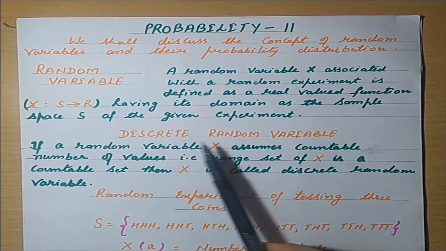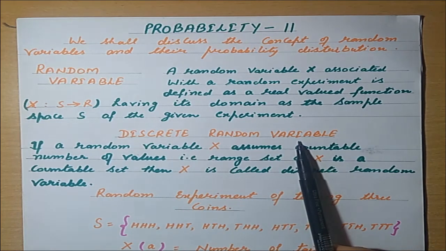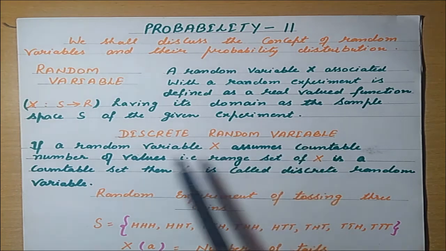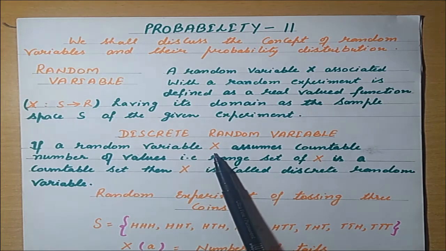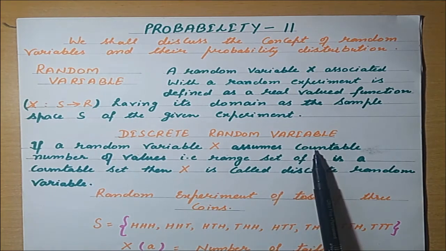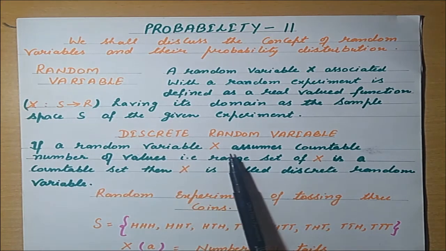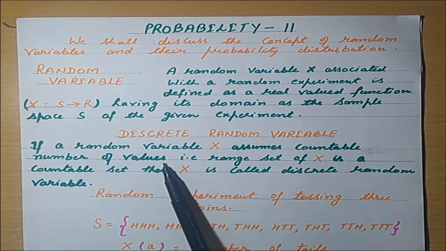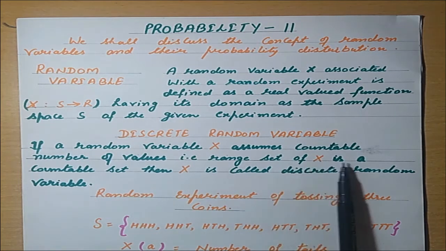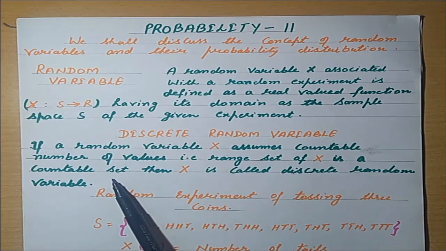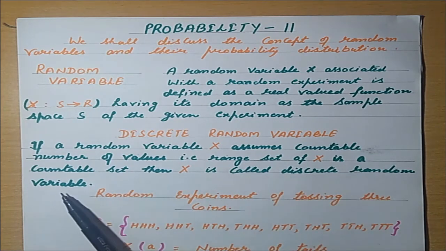Now, the discrete random variable. If a random variable X assumes a countable number of values, that is, the range set of X is a countable set, then X is called a discrete random variable.